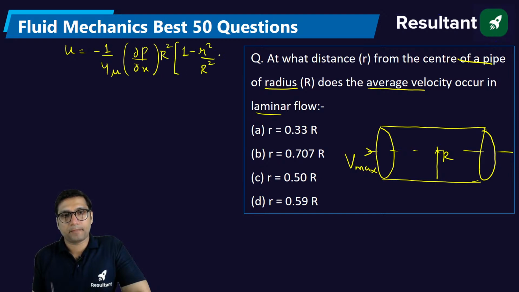This is a formula. In this formula, this is the maximum velocity. Maximum velocity is equal to minus 1 by 4 mu del P by del X R square.